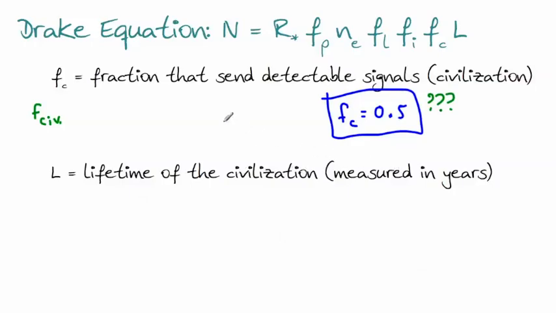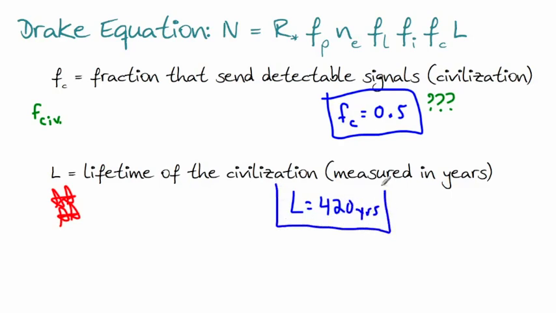And it turns out this may be the most important one. Turns out this equation is very sensitive to the lifetime. Well, it's sensitive to all the other ones too, but the lifetime is one that can vary immensely. So for the lifetime of a civilization, let's just assume that the lifetime is 420 years. I've seen that quoted a few times for different reasons. Let's just assume that that was the case.